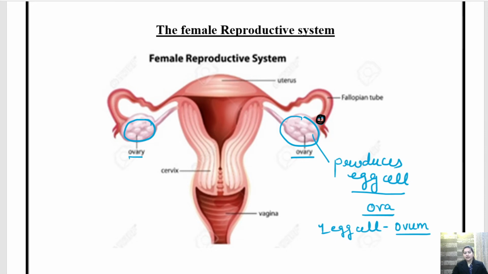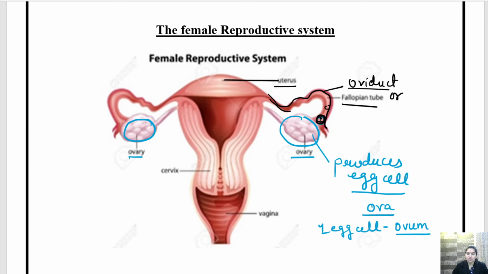Okay. Now this egg reaches the fallopian tube. This is called the fallopian tube, or it is also called the oviduct. Fallopian tube or oviduct. Clear? This egg cell reaches and travels through the oviduct. Okay, so a pair of ovaries is present. Then there is the uterus. This is called the uterus.